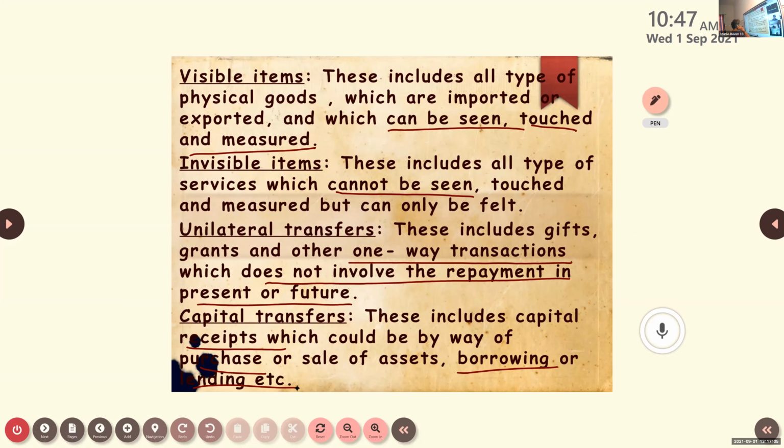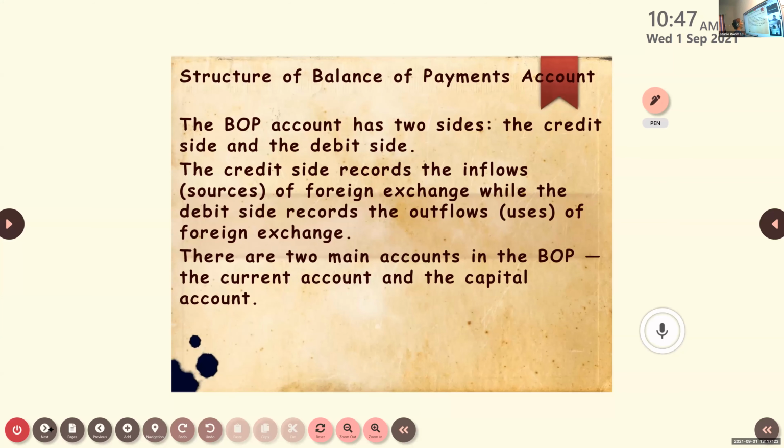Aishwarya, can you tell some examples for that? Aids which are given to support other countries by one country. Okay, Karthik, what do you mean by capital transfers? Sale or purchase of assets and borrowing or lending. Borrowing or lending, it includes the capital receipts here.